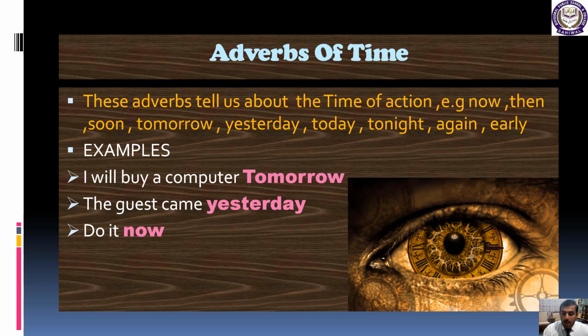Simple sentence, and you can see that the word now is telling us about the time; he is giving someone an order, do it now. Got my point, students? I hope now you can easily understand what adverbs of time are and how they work in simple sentences.